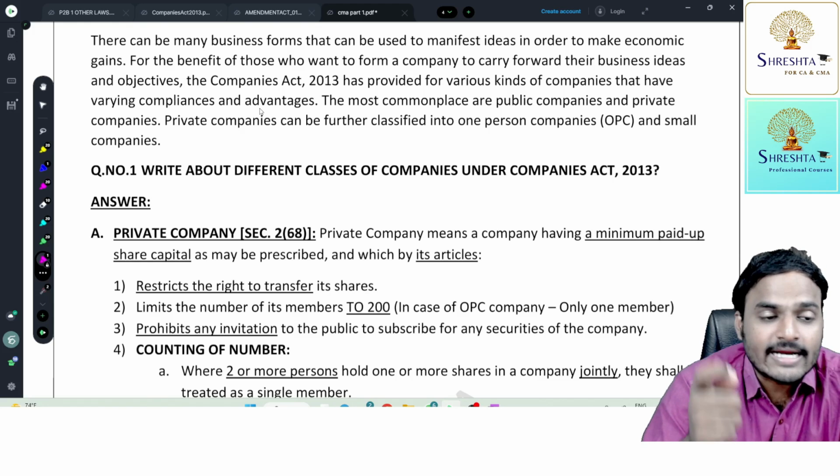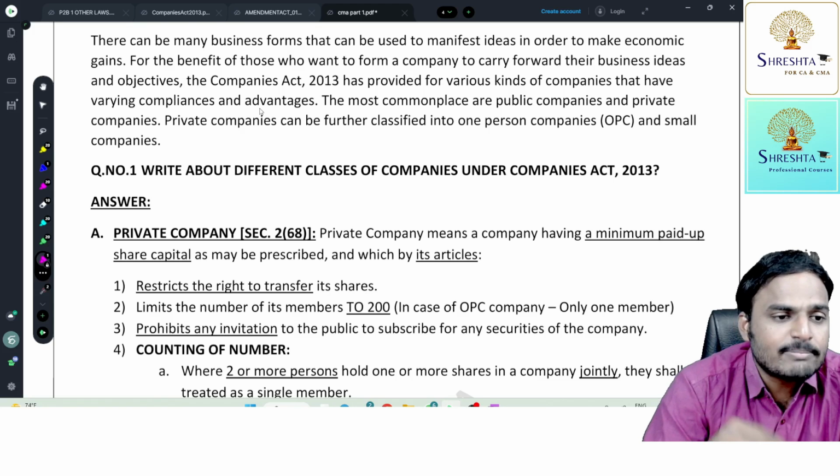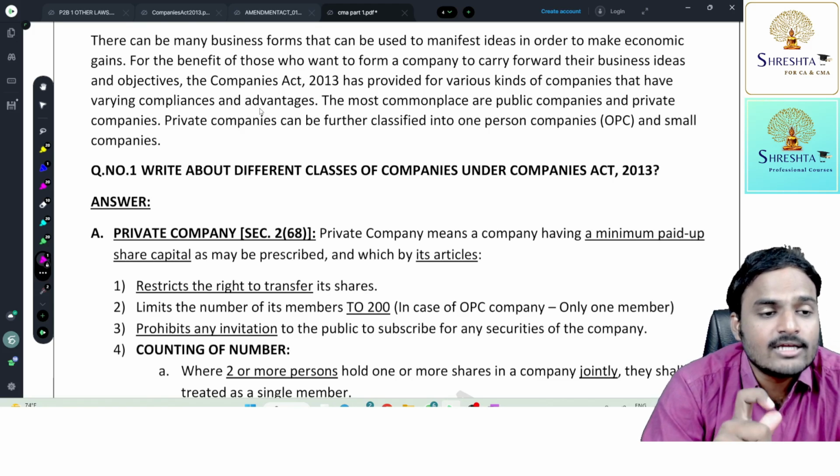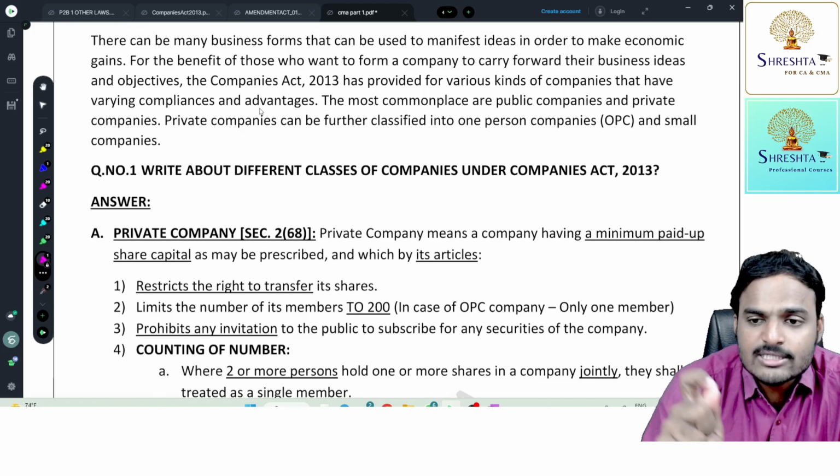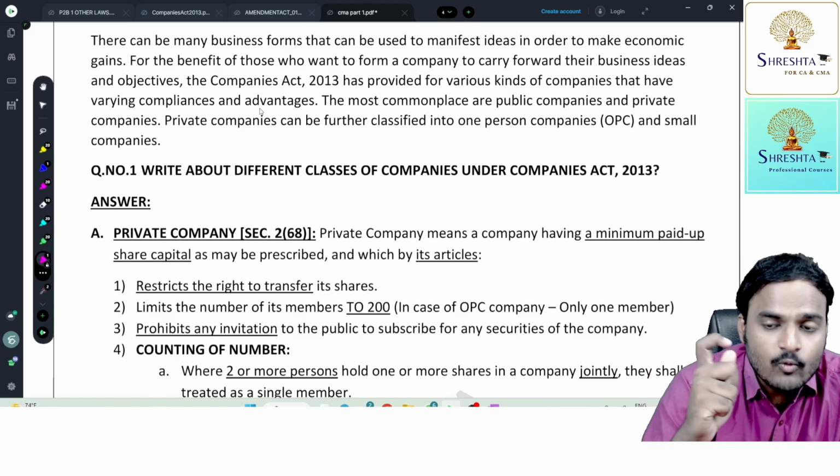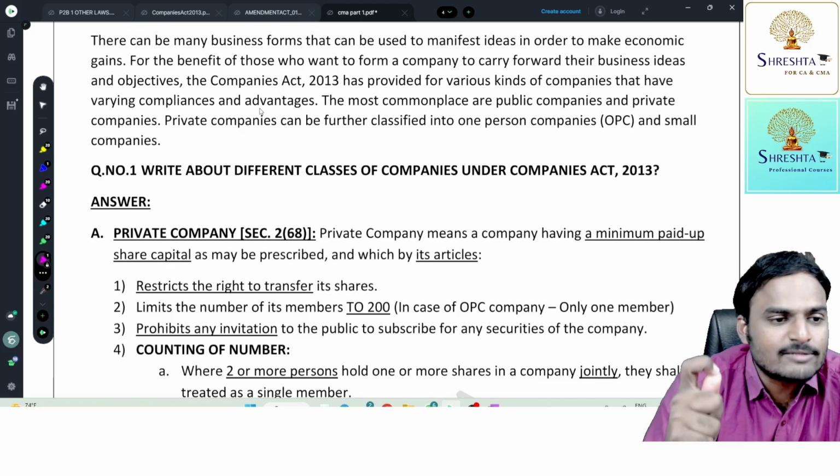Auditor, the company auditor, an independent person. Who is a company auditor? An independent person who will express an opinion on the financial statements, whether the financial statements express a true and fair view, whether the financial statements present a correct picture or not.